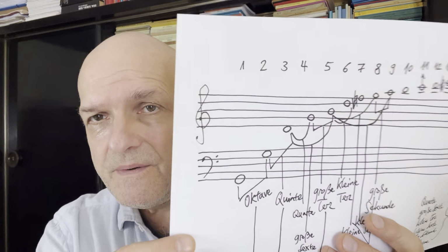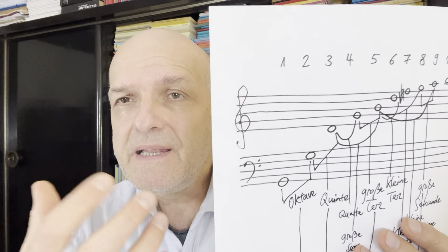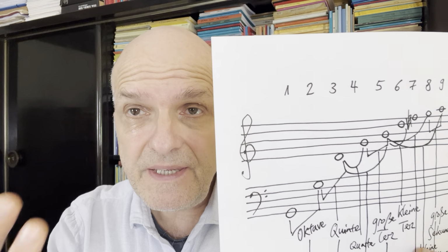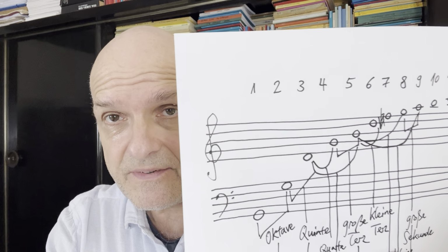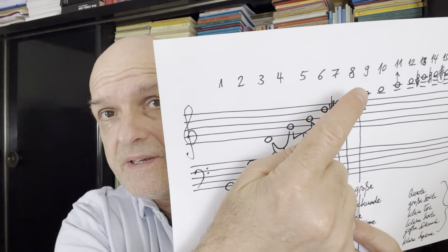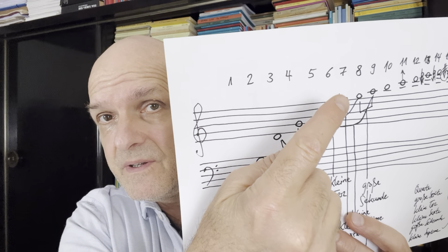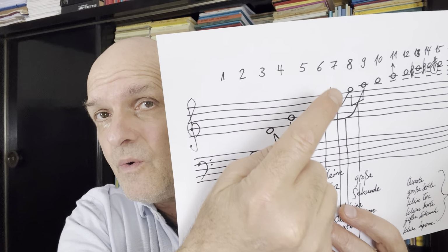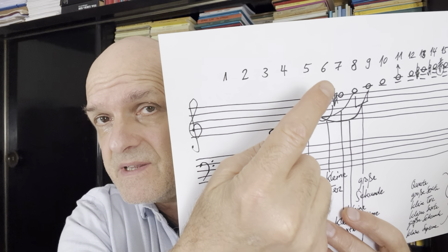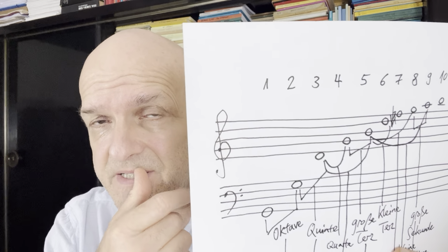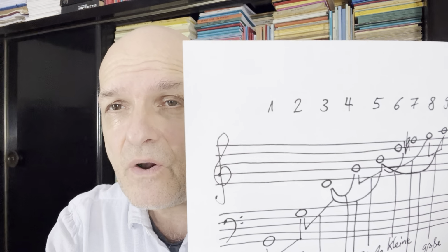So a very interesting thing is, first of all, this gives you an absolute clue, a key to consonance, because all these intervals until here we feel absolutely consonant. Even this too low seventh, it is a seventh, it also feels consonant.